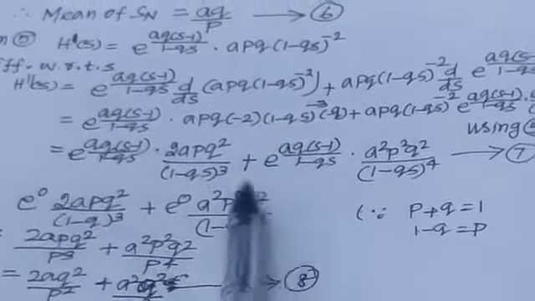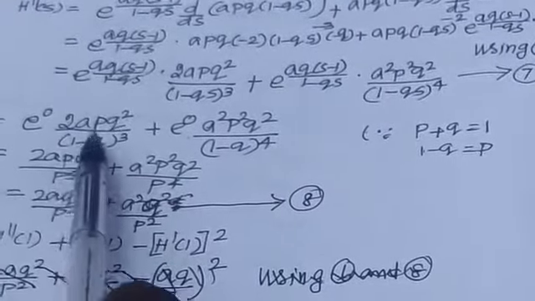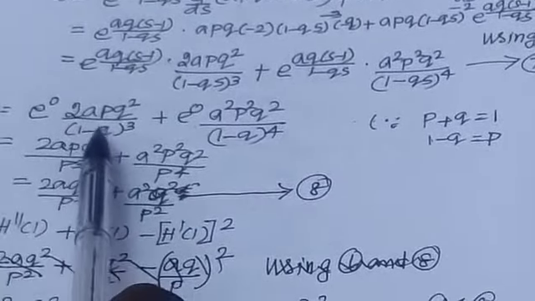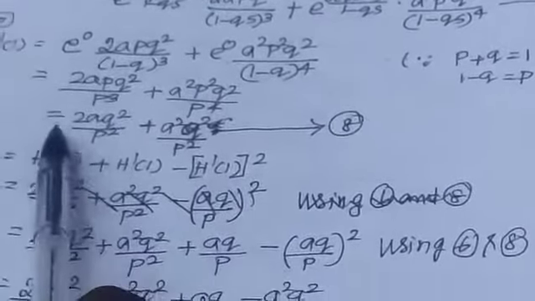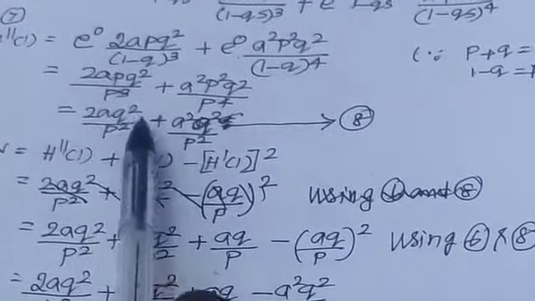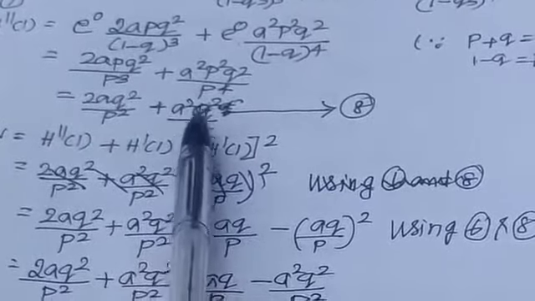By 0 index, a power 0 equal to 1. Here e power 0 equal to 1. At the same time 1 minus q equal to p, since p plus q equal to 1. Therefore, this term is p cube, this one is p power 4. Cancelling p terms, then h double dash of 1 equal to 2aq squared by p squared plus a squared q squared by p squared.